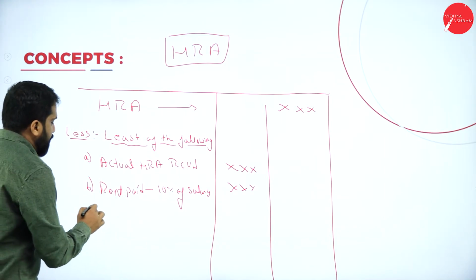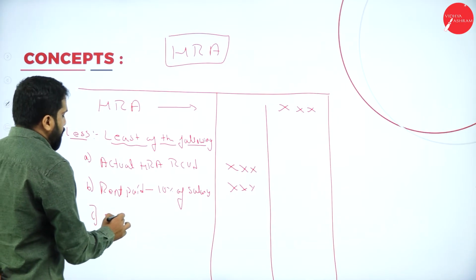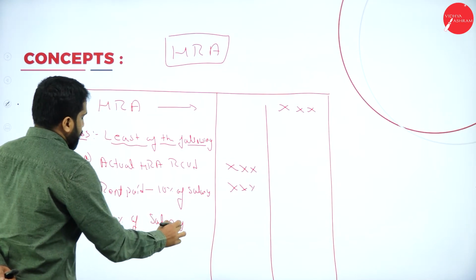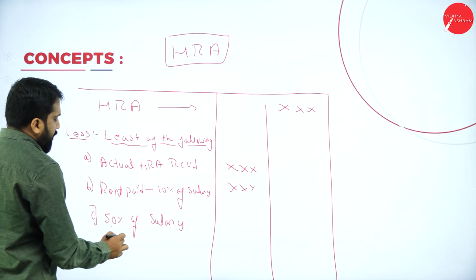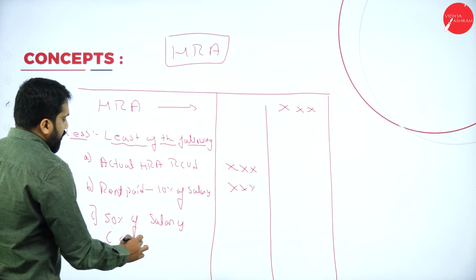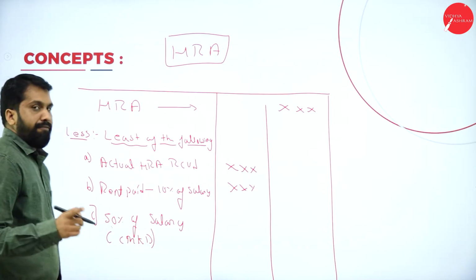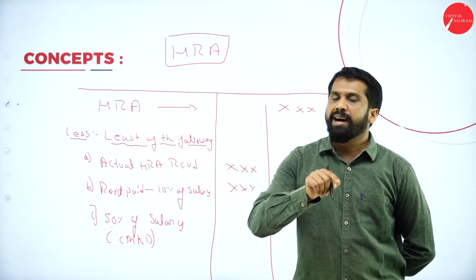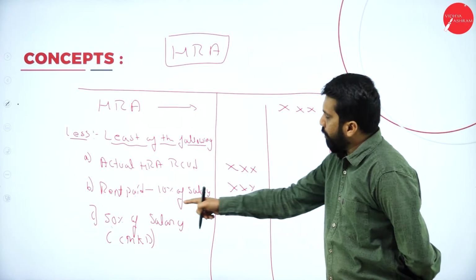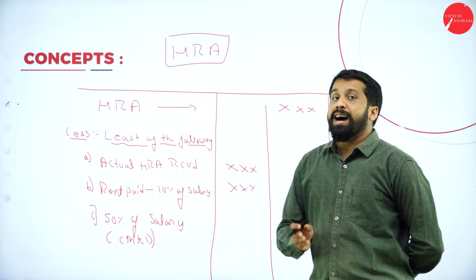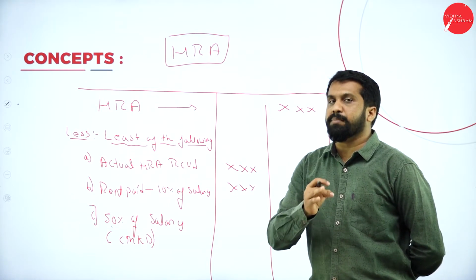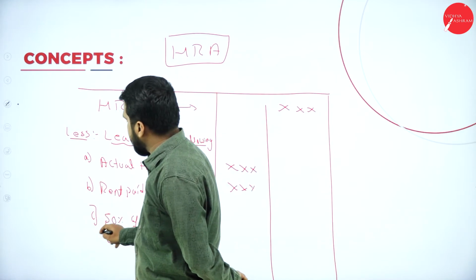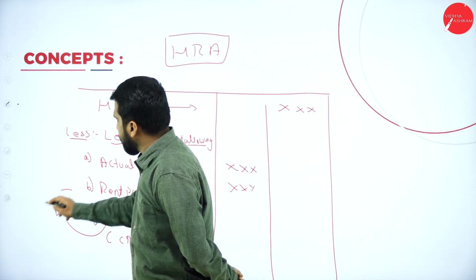Third, 50% of salary. This 50% is only for Chennai, Mumbai, Kolkata, Delhi. If your house is in Chennai, Mumbai, Kolkata or Delhi, then we'll go for 50% of salary. Other than these, for example, if you are in Bangalore, we will not consider 50%. We will consider 40%.